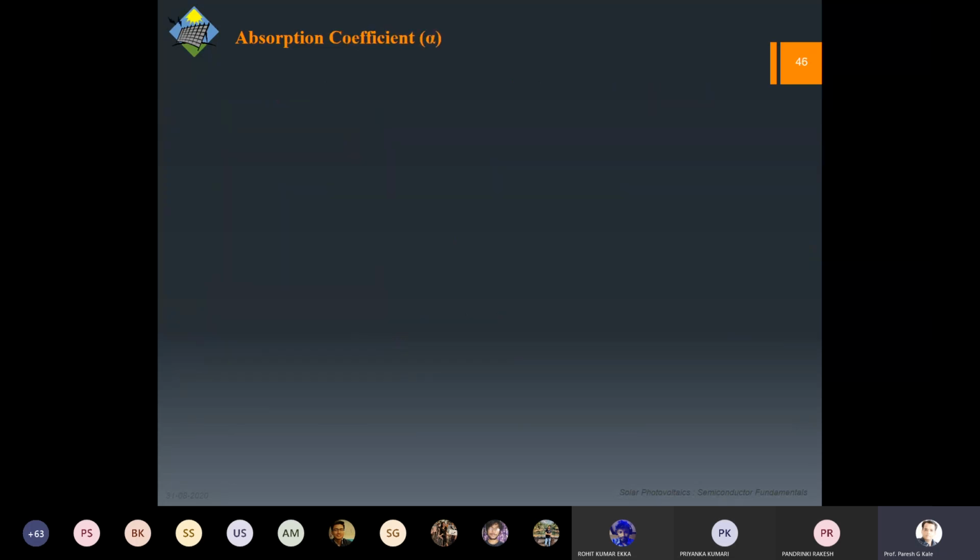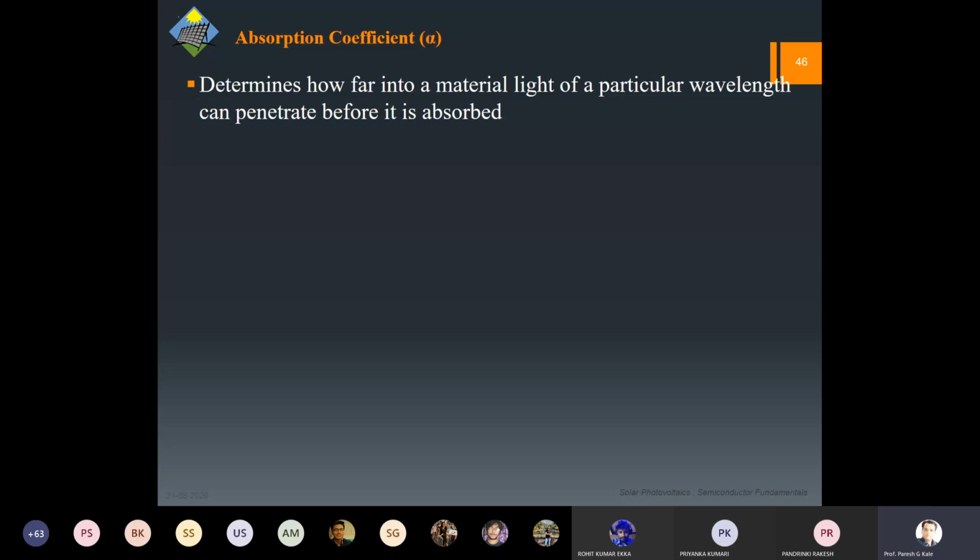Okay, fine. Now absorption we are talking about. As I've said, every material is different when it comes to absorption, and the property is given by something called the absorption coefficient alpha. This absorption coefficient determines how far the material is required so that a photon of a particular wavelength can get absorbed. And here you will understand what I was talking about, that gallium arsenide requires thinner material compared to the